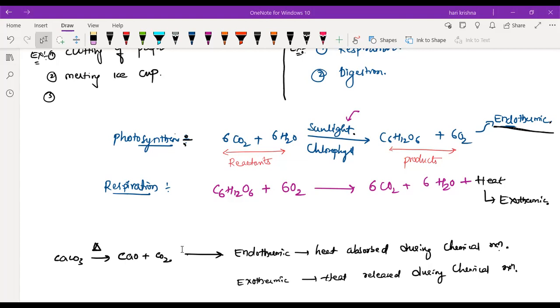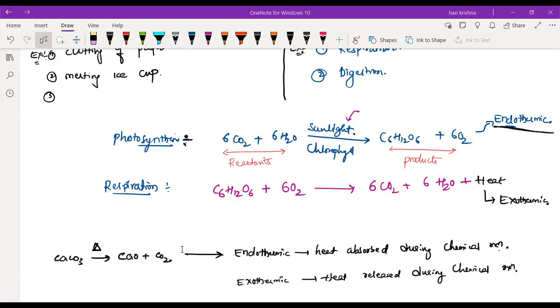What about endothermic? You're boiling water. How will boiling of water happen without giving heat energy? No, right? If you give heat energy in the form of an LPG cylinder or burning of wood or something, only then is the liquid converting into the gaseous state.